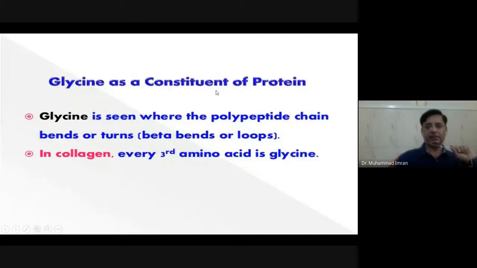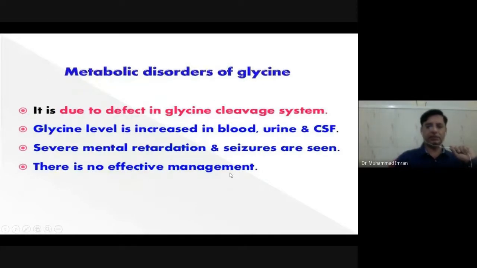Glycine as a constituent of protein. Glycine is seen where the polypeptide chain bends or turns. Mostly glycine and proline come where the protein can bend and has to take a turn. In collagen, every third amino acid is glycine.